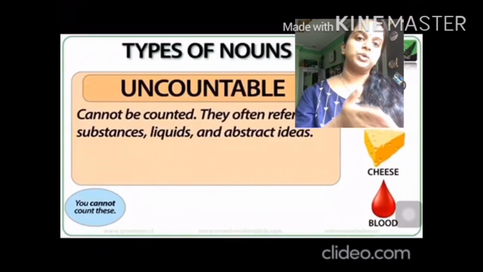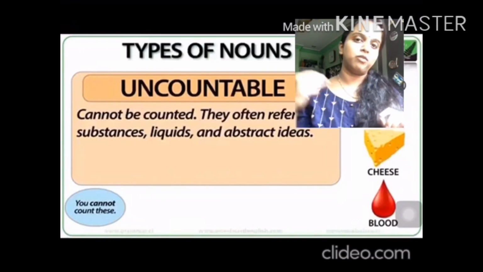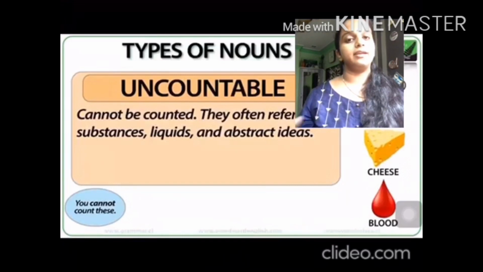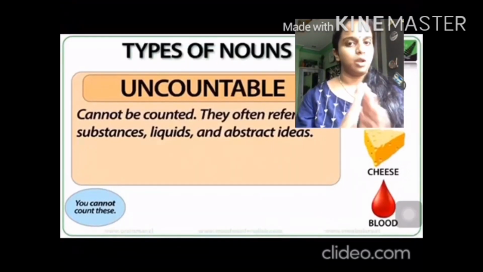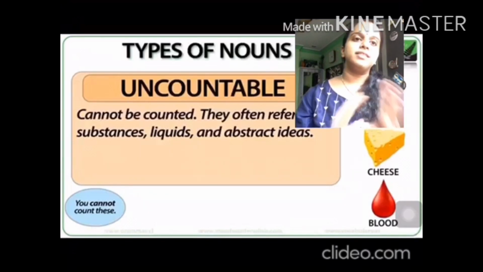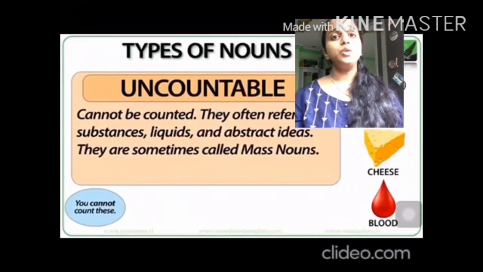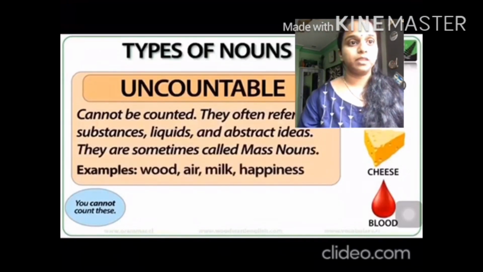Your mother loves you. Can you count the love? One love or two love like this? No. So these are all abstract ideas and emotions, thoughts, feelings which you cannot count. So all the things which you cannot count come under abstract nouns. Can you give some more examples?